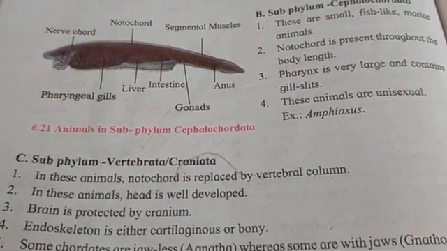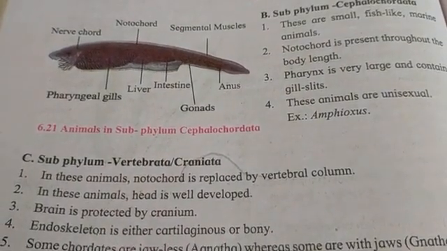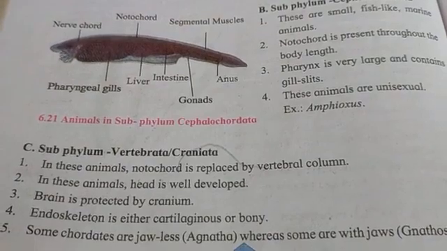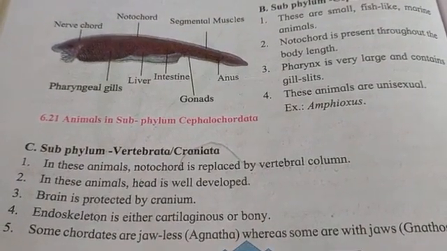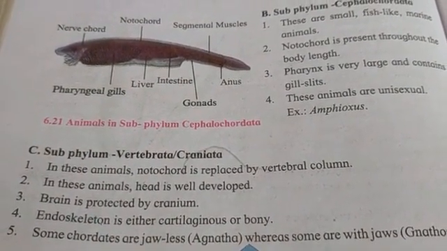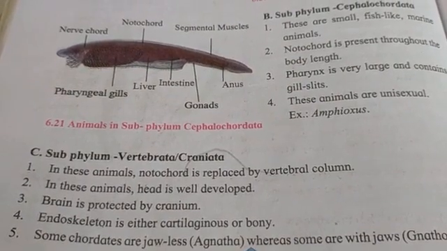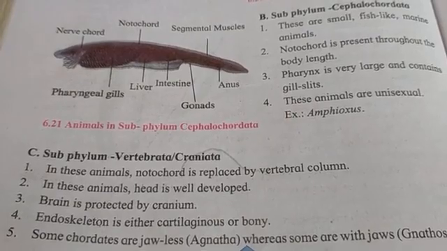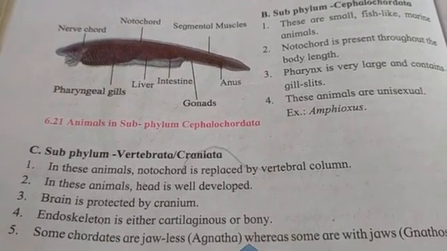Endoskeleton is either cartilaginous or bony. Some chordates are jawless, not having jaws, whereas some are with jaws.